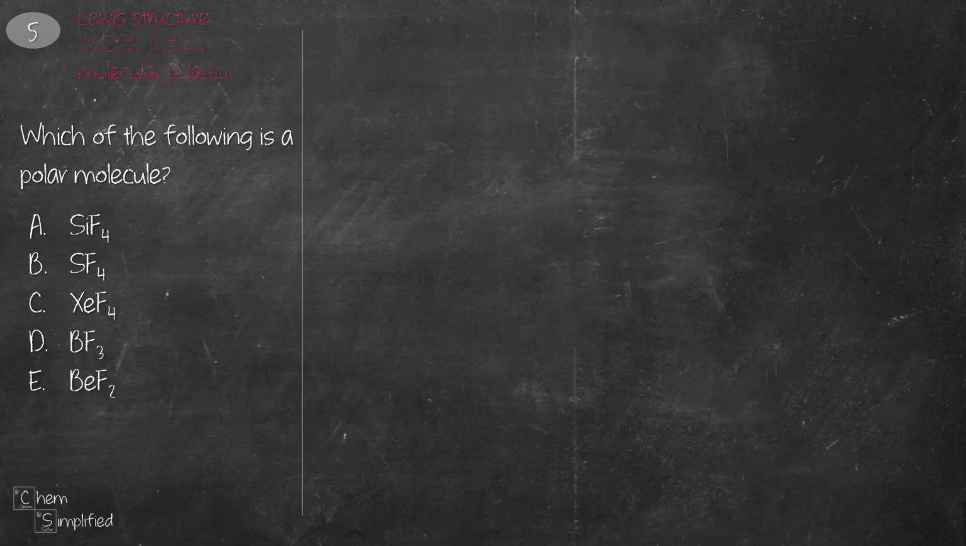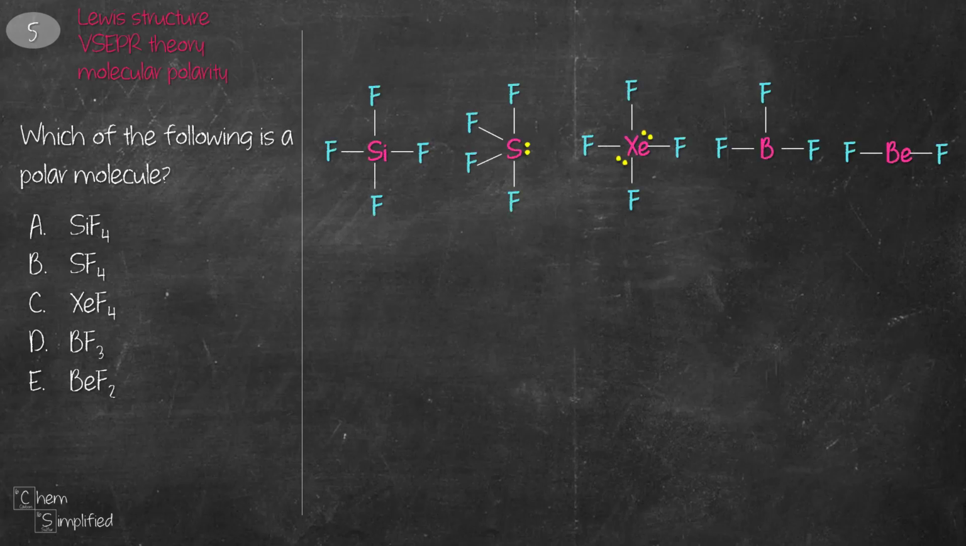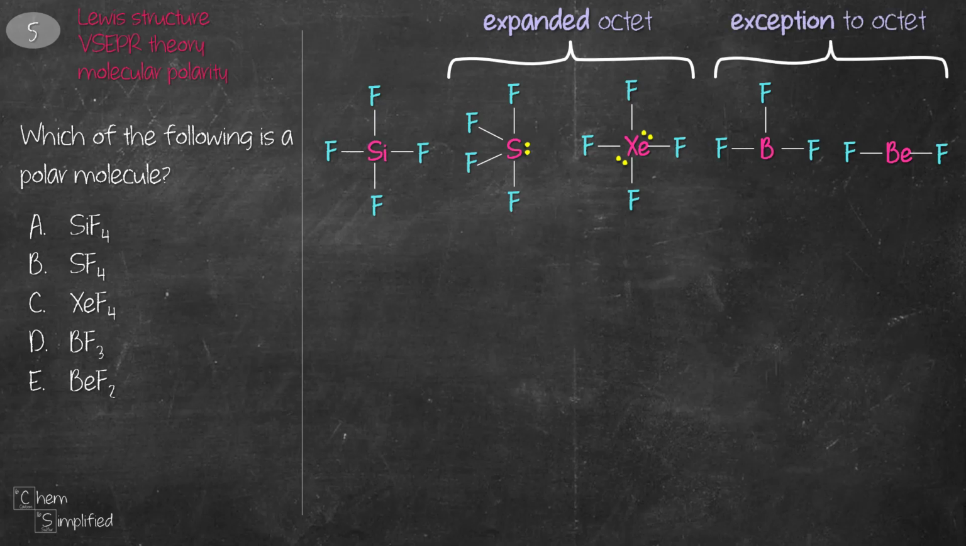This question is asking on the polarity of molecules, and in order to answer that, we also need Lewis structure and VSEPR theory knowledge. To answer the question, we're going to start off with the Lewis structures. It's worth noting that sulfur and xenon can accommodate more than 8 electrons, while boron and beryllium need fewer than 8 electrons. These are the exceptions to the octet rule.